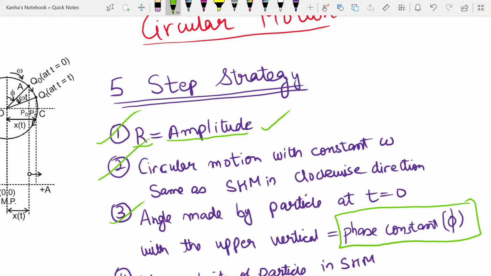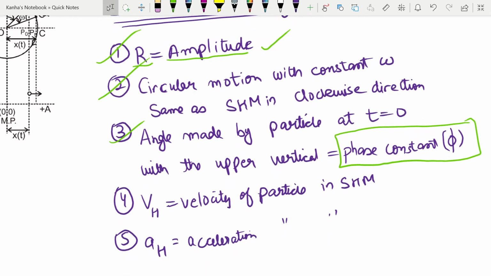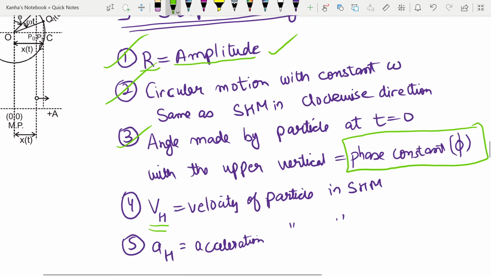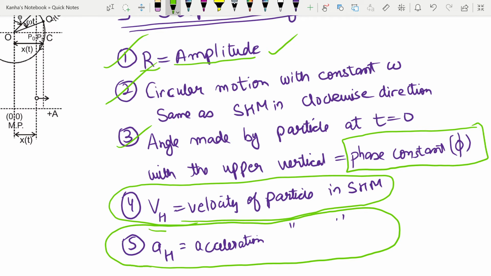With this, note that the horizontal component of velocity of the particle will give you the velocity of the particle performing SHM. So the horizontal component of the velocity in this diagram will give you the velocity of the particle in SHM. Similarly, the horizontal component of acceleration will give you the acceleration of the particle in SHM. These things should be kept in mind while doing the question.